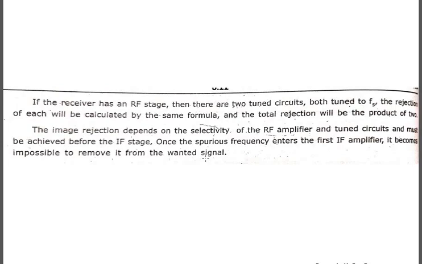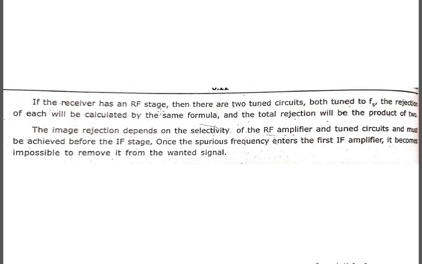So if you are not removing your suppressed frequency, the unwanted frequency or the interference, before your IF stage, then it is impossible to remove your unwanted signal from the wanted signal. So this is how the image frequency rejection ratio works. Image frequency is that unwanted frequency, and image frequency rejection ratio is the measure of the ability to reject the unwanted or interference signal.